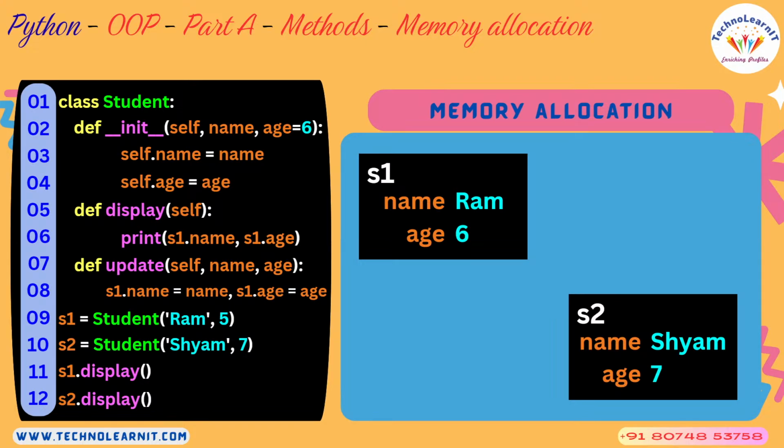The same display function, when it is called by the S2 object, line number 12, self becomes S2, and go to the same display function, but self becomes S2. The very first step is to go to the place where memory is allocated for S2. Well, I reached S2. Then find out if you have an attribute by name. Yes, it will be there obviously. Print the value. Check whether you have an attribute by name age. Yes, it is there. Read the value of that. It is 7. So print it. This is how you will implement a method only once, but that set of methods can be called multiple times by multiple objects.